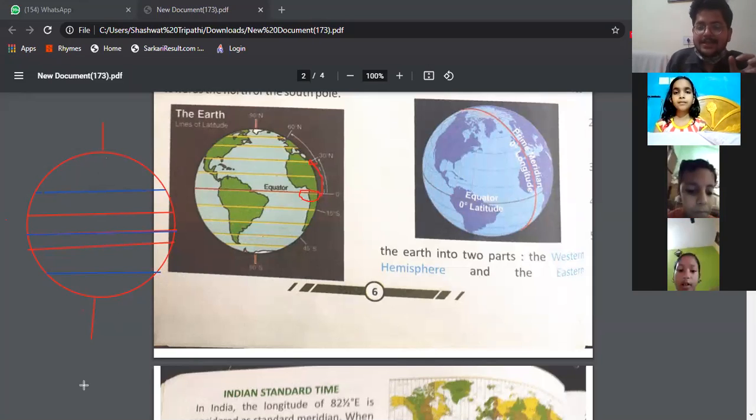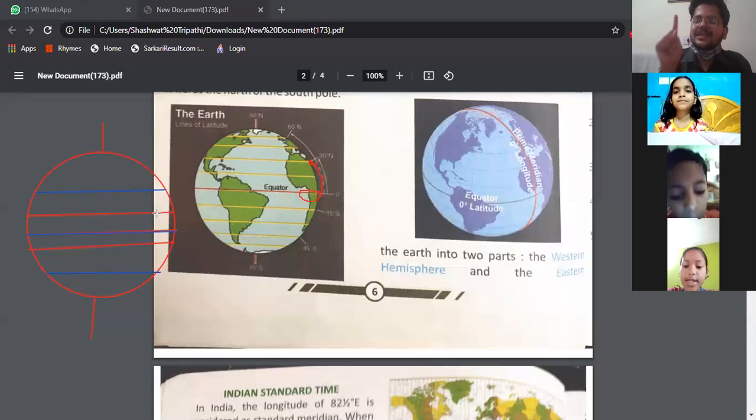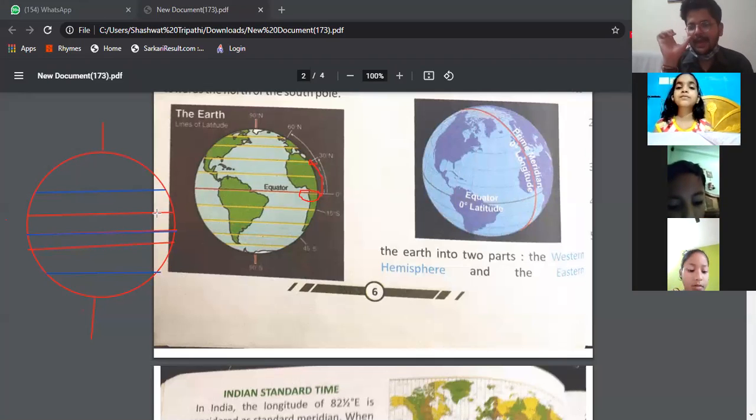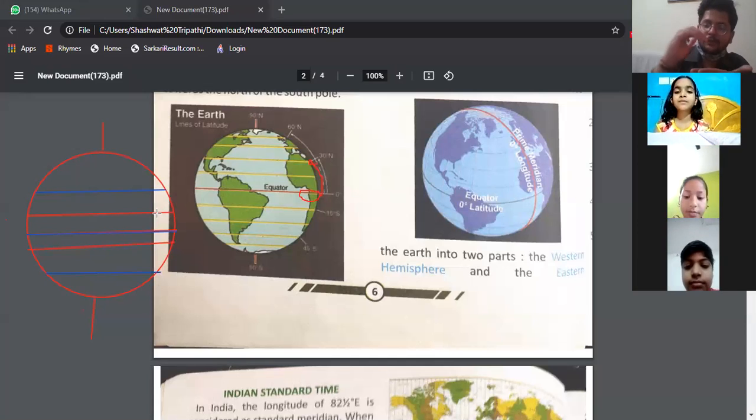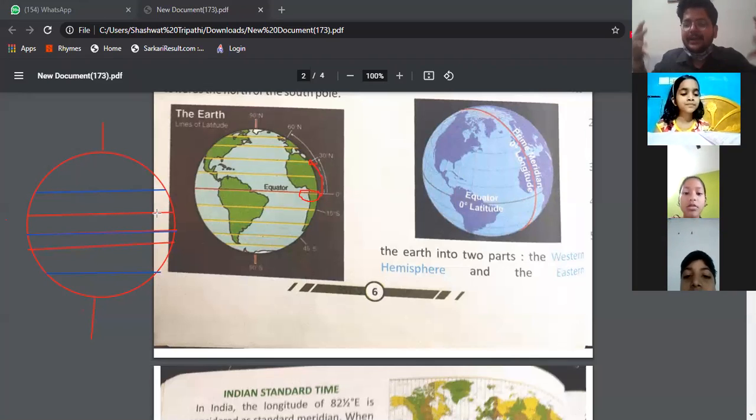And see, a few things you have to remember: the equator is the longest latitude. What is the measurement? 0 degree. Am I clear? And as you move away from the equator, whether to the north side or the south side, the length of latitude starts to decrease.